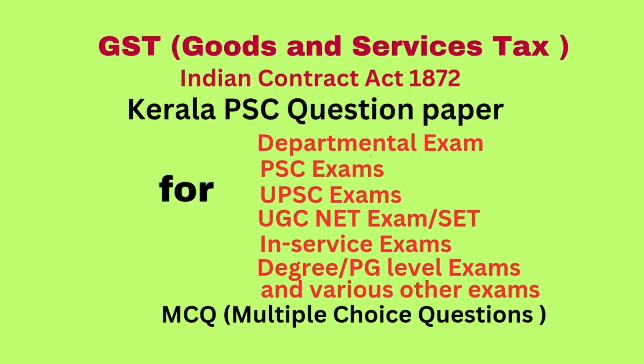Question number 53. A taxable person who makes excess claim of input tax shall pay interest on excess claim at such rate not exceeding dash percent as may be notified by the government. Answer 24. Question number 54. Any person aggrieved by any order passed by the national regional benches of the appellate tribunal can file an appeal to dash. Answer Supreme Court.